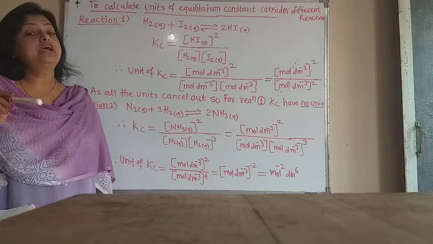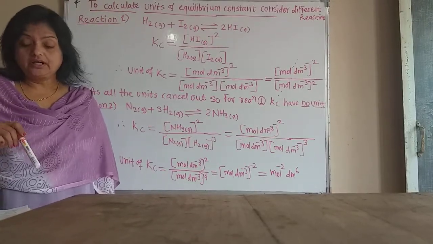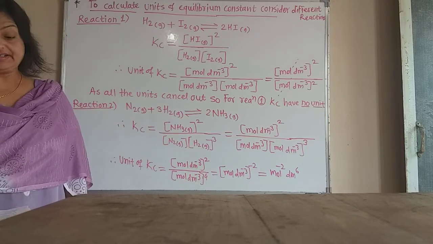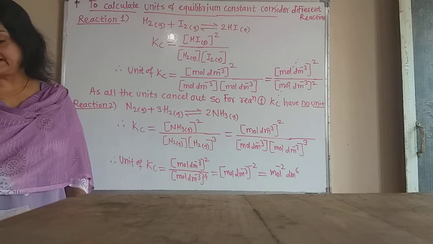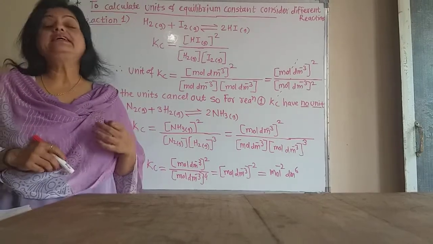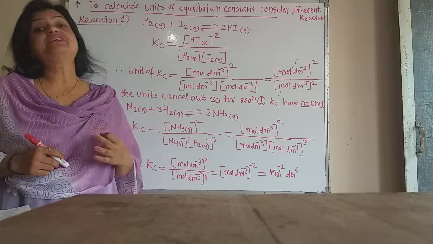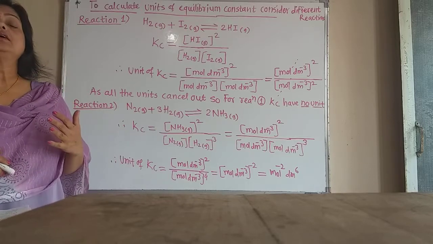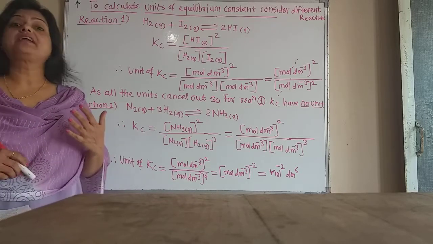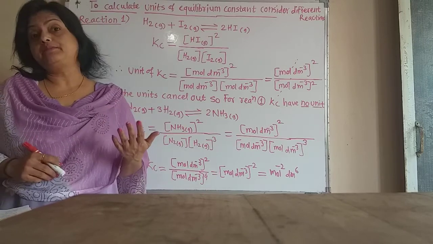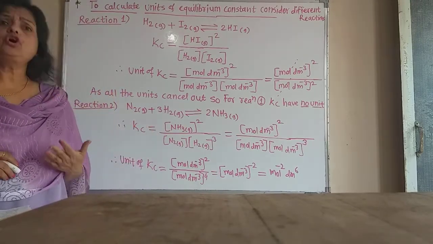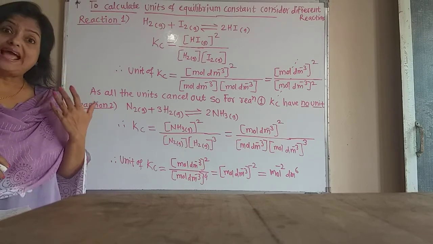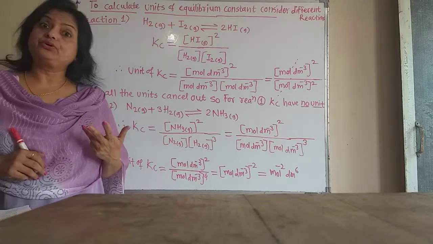Therefore, the equilibrium constant has a characteristic value for a particular reaction, and it is represented by the balanced reversible reaction, and from that balanced reaction we can write the expression for the equilibrium constant. So the value of the equilibrium constant depends upon the particular reversible balanced chemical reaction.